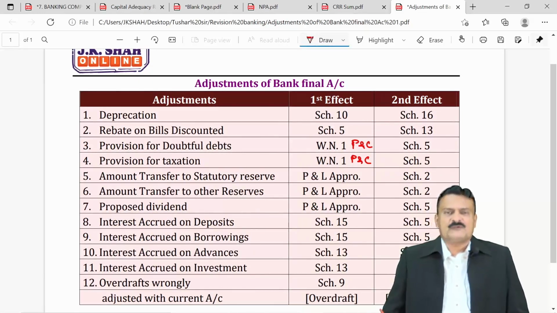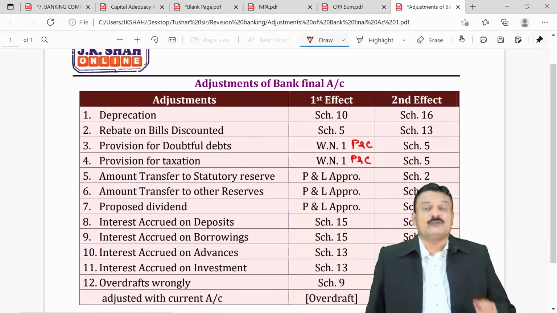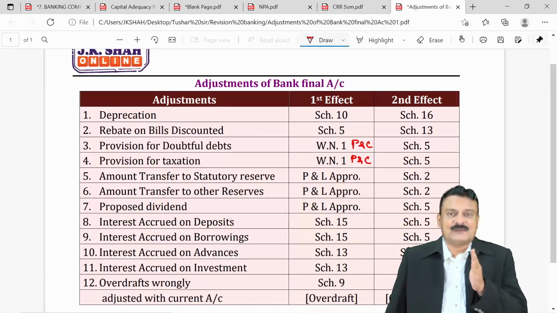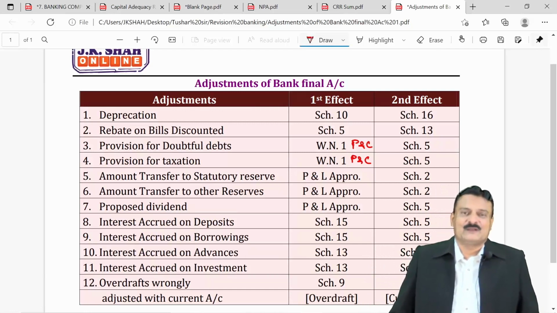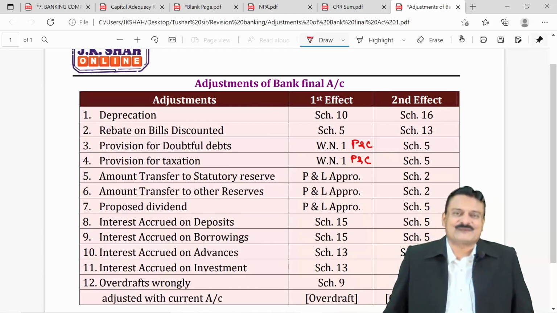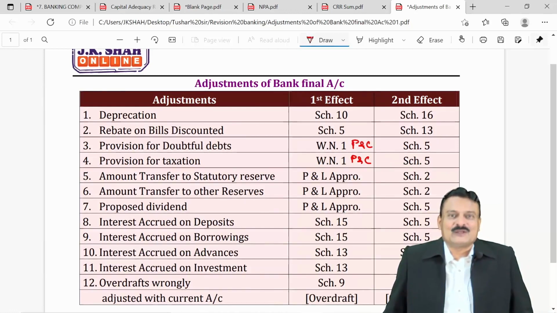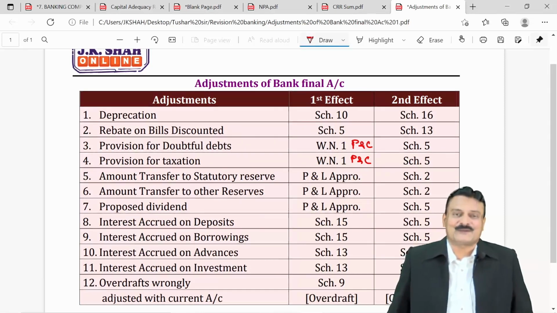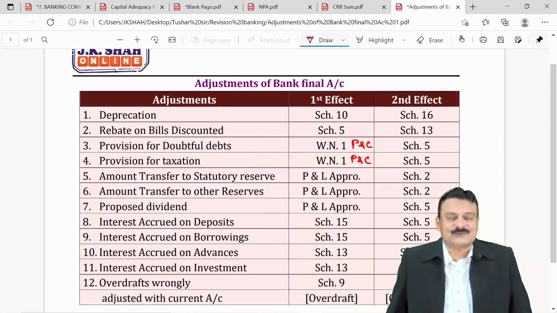What you should remember is their effects schedule wise. Everyone knows from 11th standard that depreciation has two effects, less from asset and P&L debit. But as far as a banking company is concerned, which schedule will it affect? Those things we are going to see.